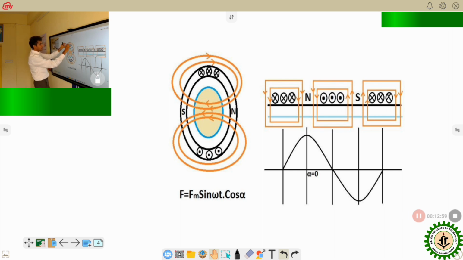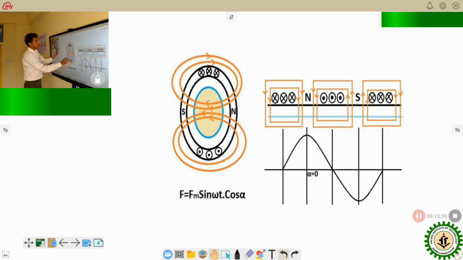What is here? This black ring-like structure is the stator, and inside the stator this blue structure is the rotor. As you can see, the flux is coming out from the stator from here, and it will go in through here. So this portion is the north pole, this portion is the south pole. Flux is going out from the north pole and coming in through the south pole, as we can see here. So north pole to south pole.